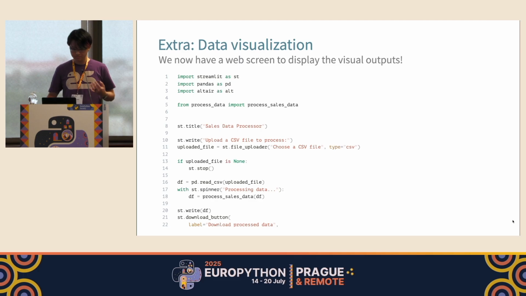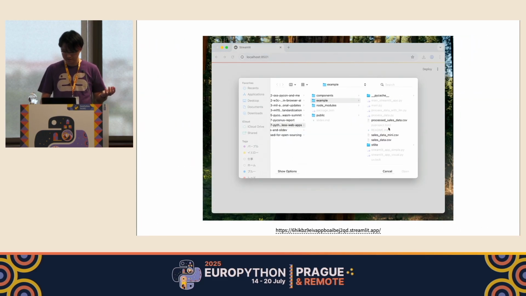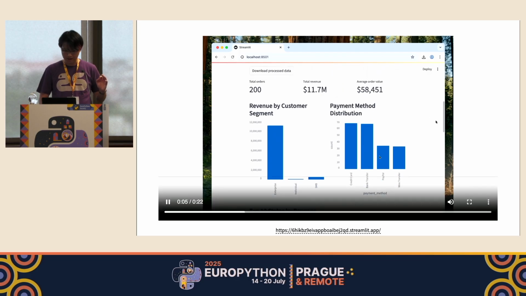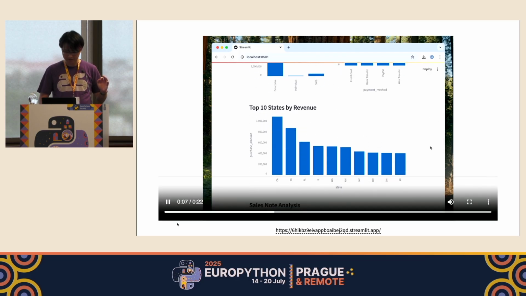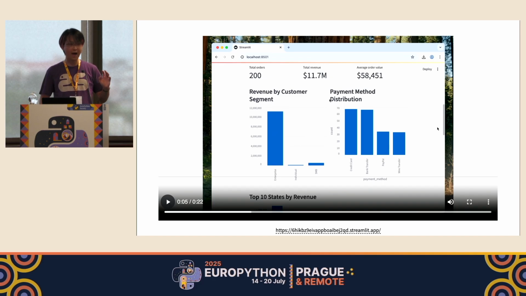And we now have a web screen to display some visual widgets, as we have seen, so as an extra bonus, we would like to add some more widgets to display something else, like this. If you upload something, I added some metrics widgets to show some statistics that had been printed into standard output.